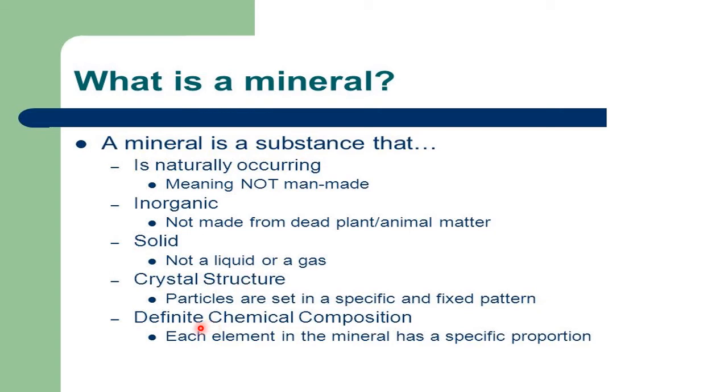And mineral is having a definite chemical composition. Just now I told you, hematite ore, Fe2O3, 2:3 between iron and the oxygen. Okay, so these are the 5 important characteristic properties of mineral. Now I think you are very clear about what is an ore and what is a mineral.